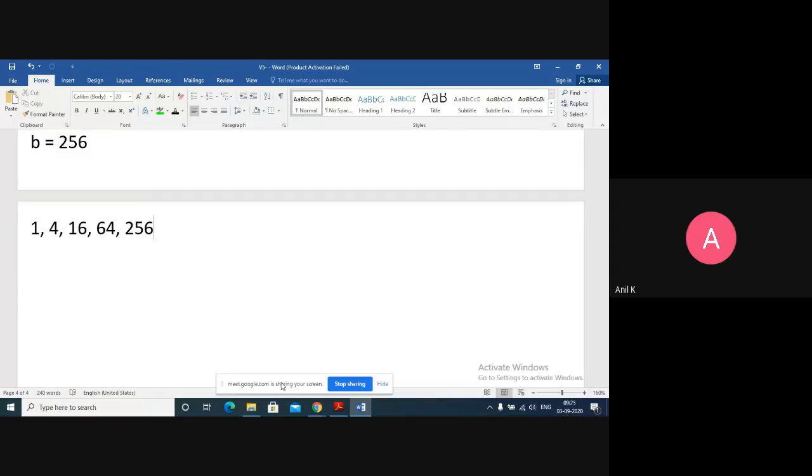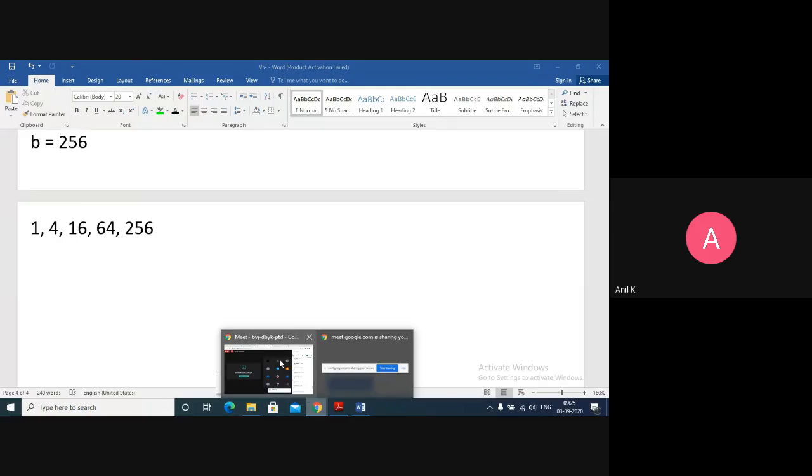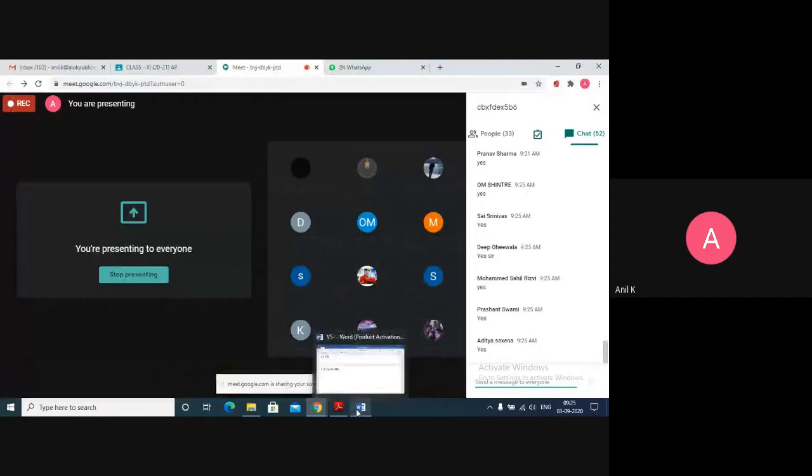Yes or no? 4 upon 1 is 4, 16 upon 4 is 4, 64 upon 16 is also 4, 256 upon 64 is also 4. Yes, it is forming a GP.